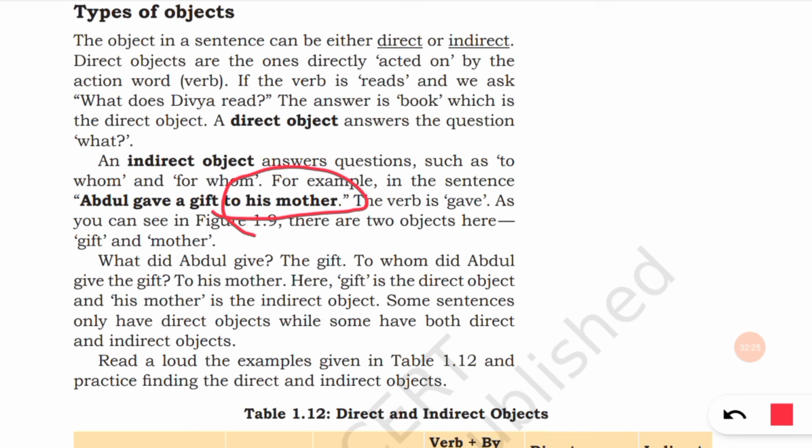So mother is the indirect object and gift is the direct object.